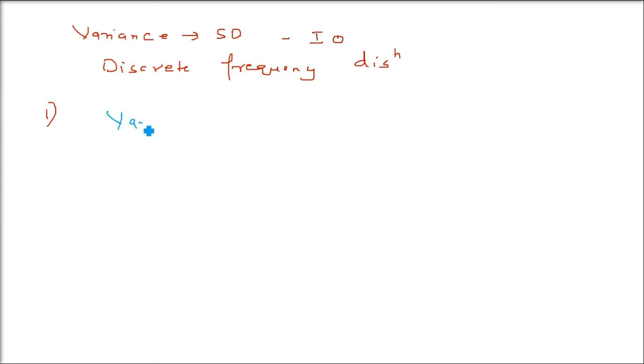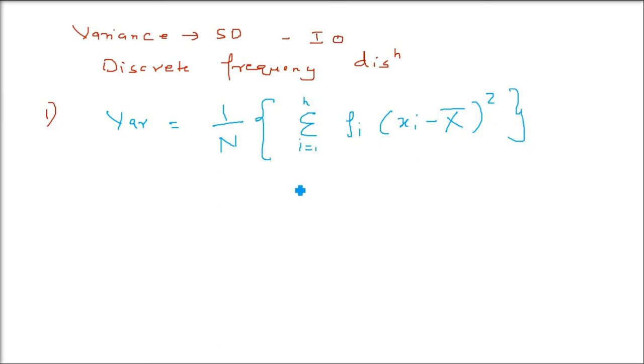Just say that we are trying to find out VAR, and this is going to be 1 by N. This is capital N, that is the sum of the frequency, sigma f. Then you have sigma of what? f_i, all the frequencies one by one multiplied by the value x_i minus x bar. This x bar is what? This x bar is the mean, final mean. Okay. Now this is the method which is not generally used,